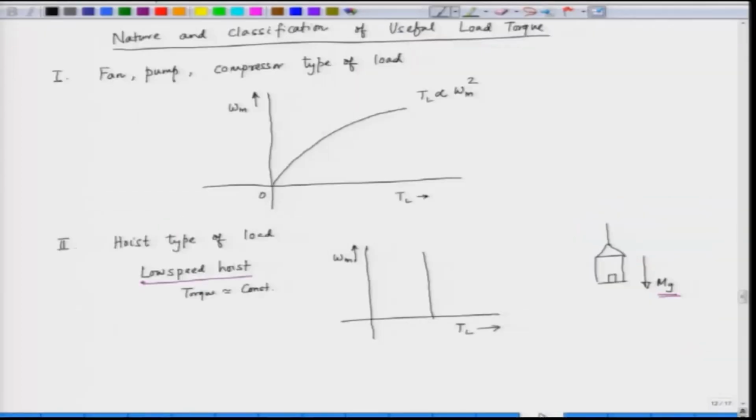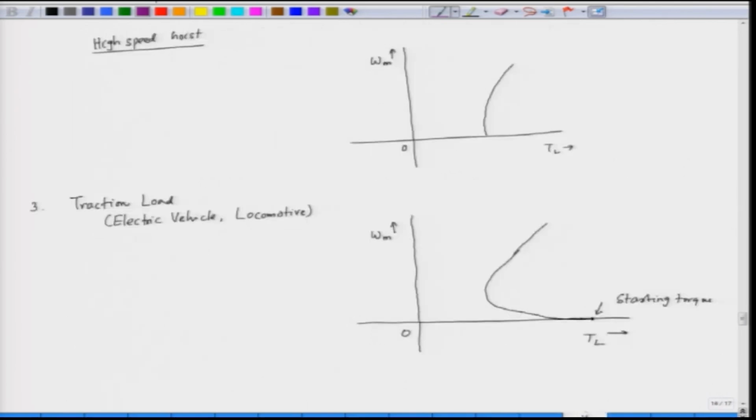useful load torque that we have seen. We started with various types of load, the frictional component, we talked about the fan type of load in which the load torque is proportional to the speed square. We talked about the low speed hoist where torque is primarily constant, and we also saw the high speed hoist where torque increases with the increase in speed.